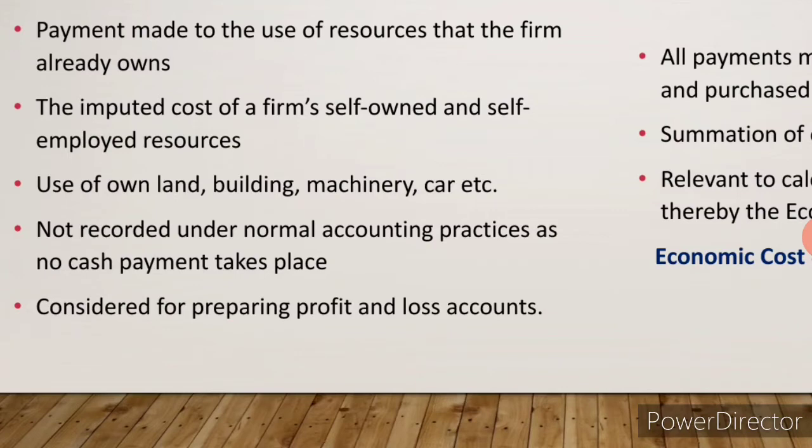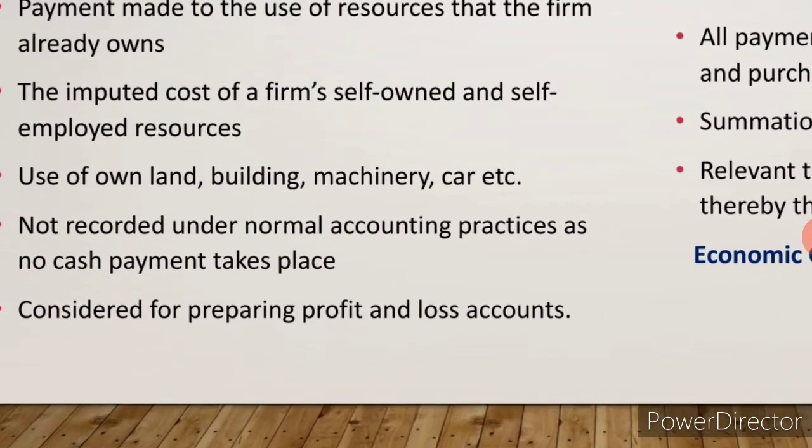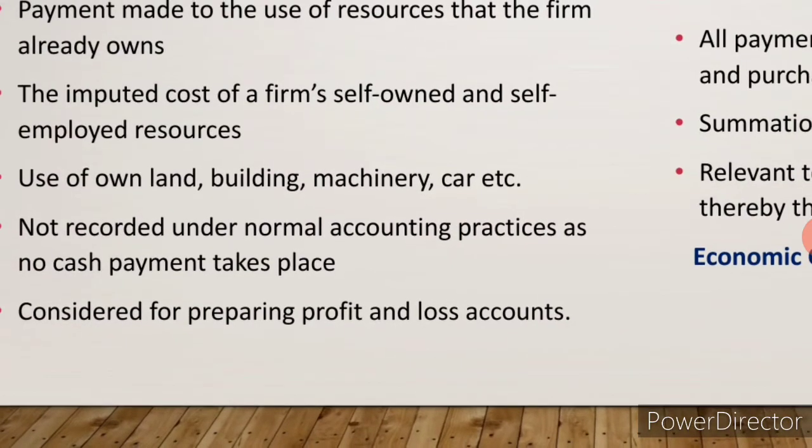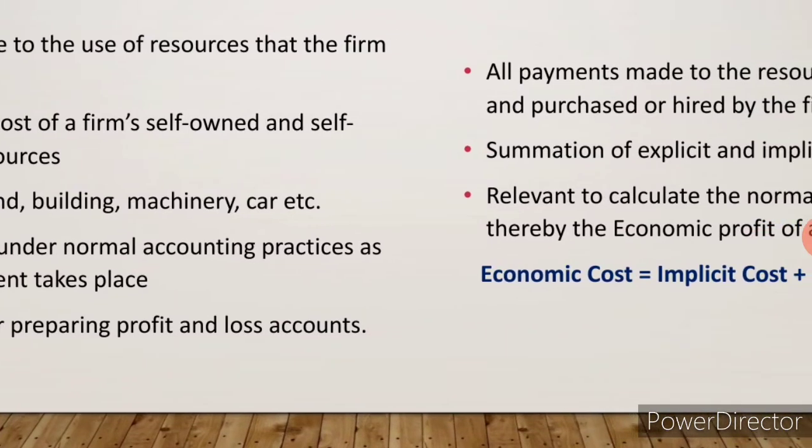They will allot a certain amount for the land as rent, building as rent, for the machinery as rent, then for the car, for the fuel, for all these things they will take an amount and maintain a separate record. Okay.